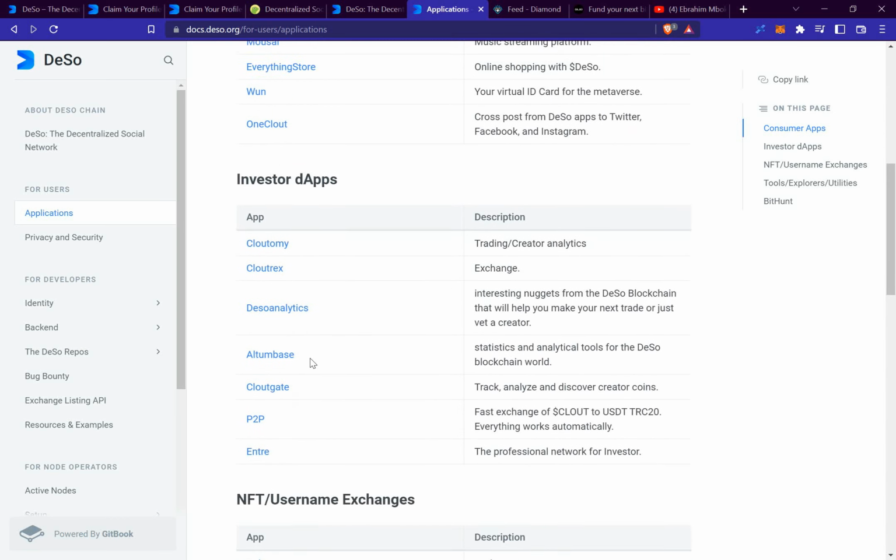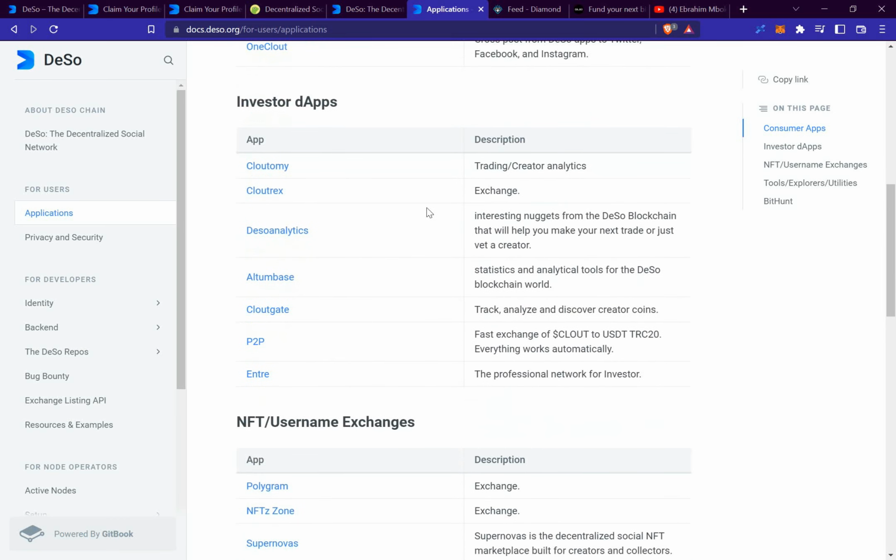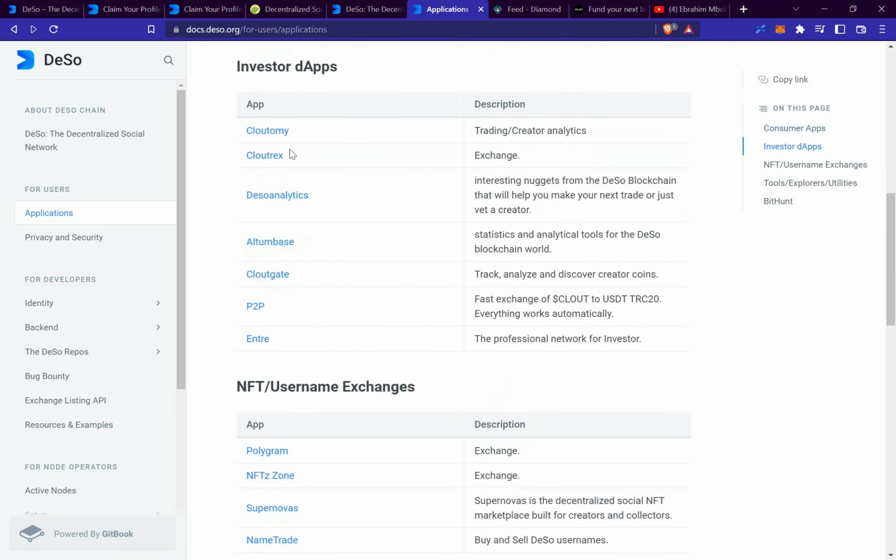And then we have investor dApps. These are all the investor dApps right here. You could have a look at them. And then we have NFT username exchanges. These are all the NFT and username exchanges that you could also have a look at.